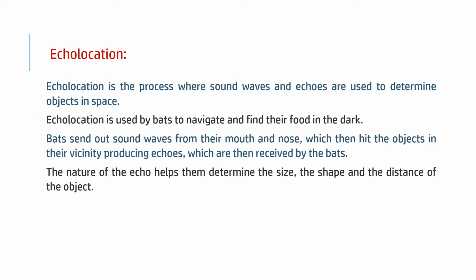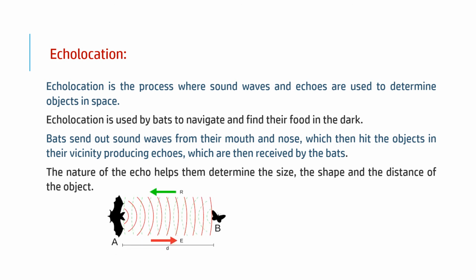Echolocation. Echolocation is the process where sound waves and echoes are used to determine objects in space. Bats use this and they exactly find their food using this process. The nature of echoes helps them to determine the size, shape and distance of the object. These are various applications of ultrasonic wave. There are tremendous applications of ultrasonic waves in various fields. We have discussed a few of them.